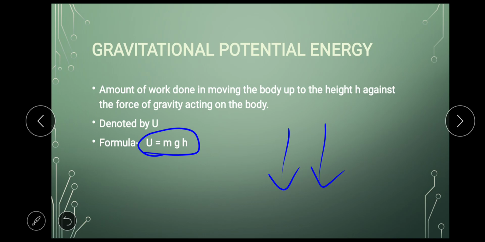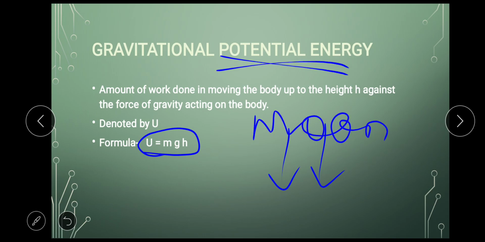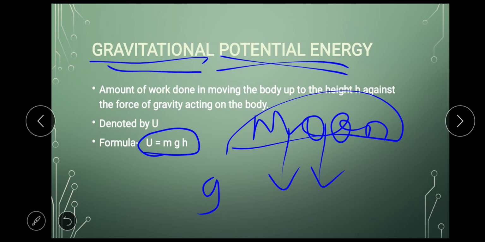Let's imagine that you have to calculate the potential energy on the moon. The gravity on the moon is not the same as that of Earth or any other planet. Different planets have different values of gravity. So there, the gravitational potential energy will change. And that is why we have g in the formula.